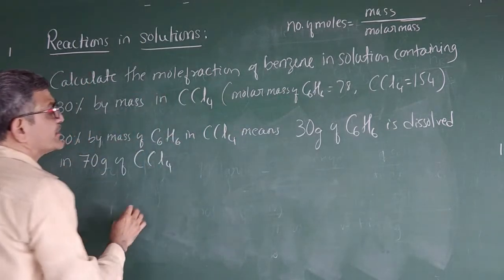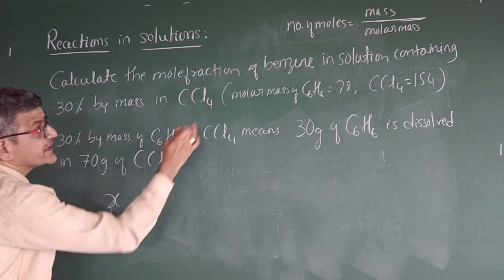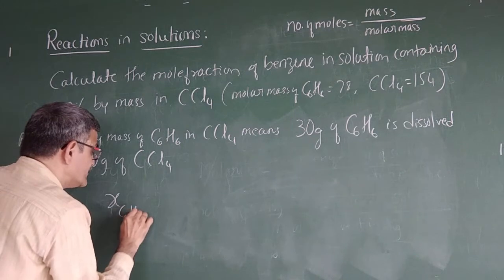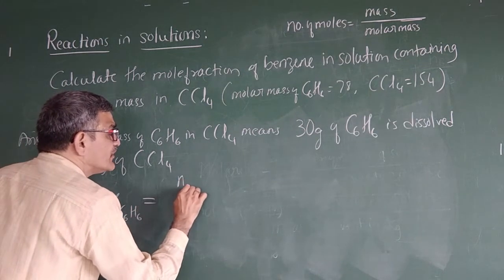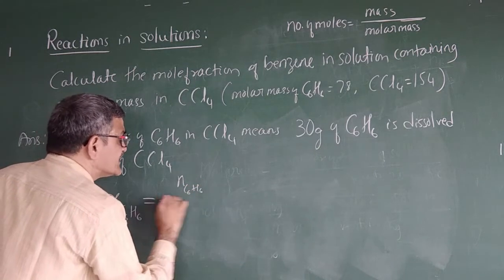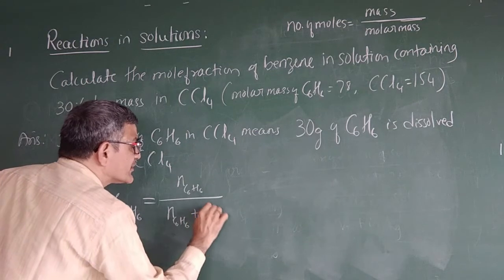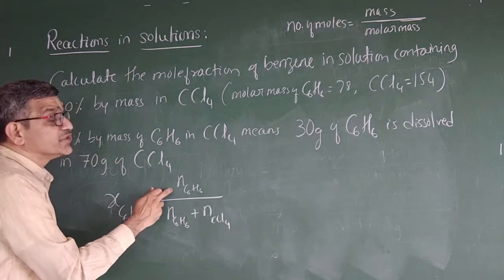So therefore, what is next? Mole fraction. Now first I will write the mole fraction formula. Mole fraction of benzene, C6H6, equals number of moles of benzene divided by number of moles of benzene plus number of moles of carbon tetrachloride. Number of moles ಬೇಕು.